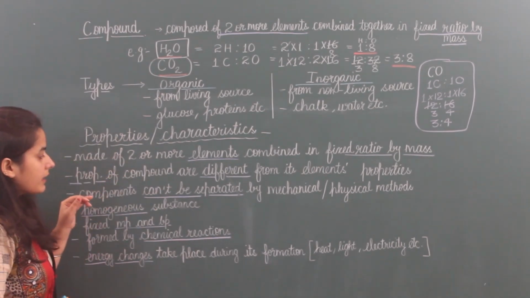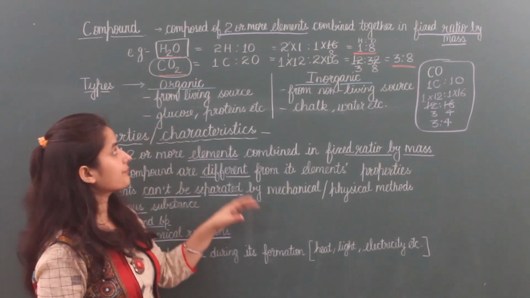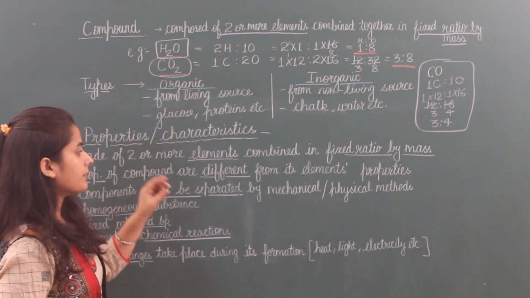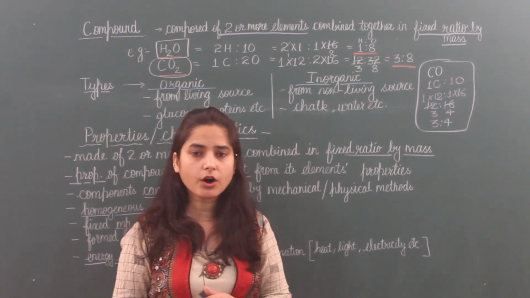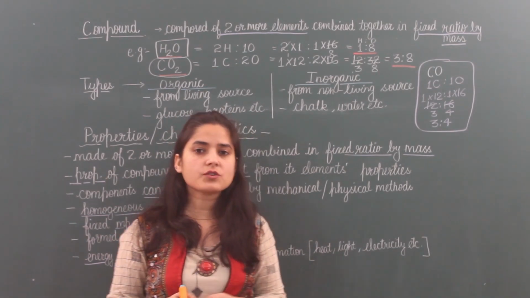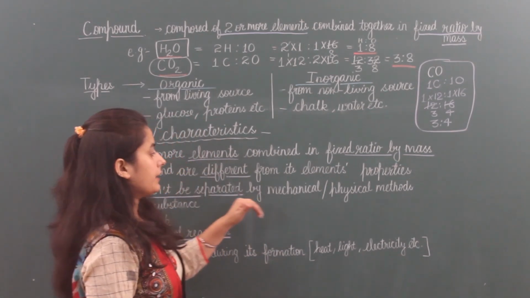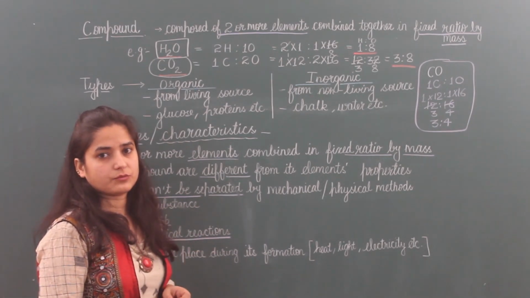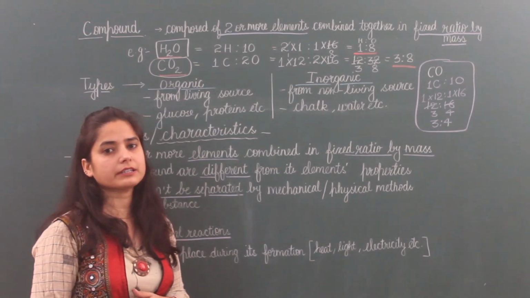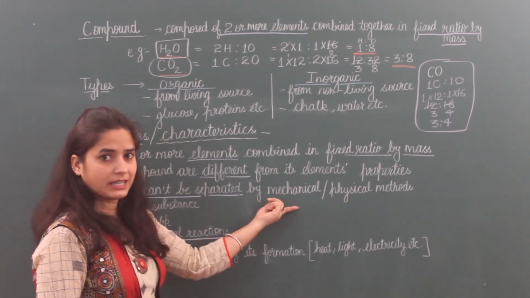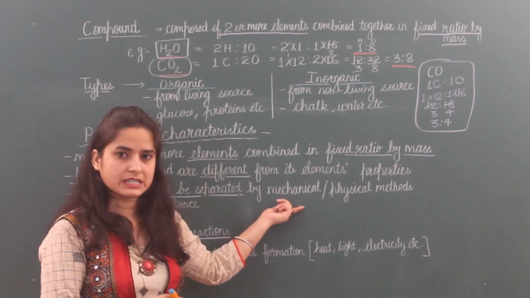Next is, components cannot be separated by mechanical or physical methods. If we take water, we cannot separate it by simply heating, hammering or by applying force. It is not possible to separate hydrogen and oxygen this way. It is done in very special conditions. For example, in electrolysis, when we pass current through it, only then it can be separated. Otherwise, simply mechanical methods, meaning where we apply force, hammering, cutting, etc.